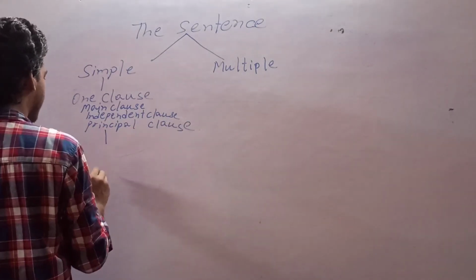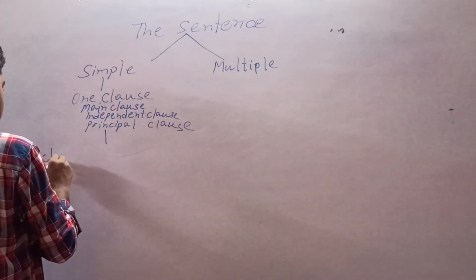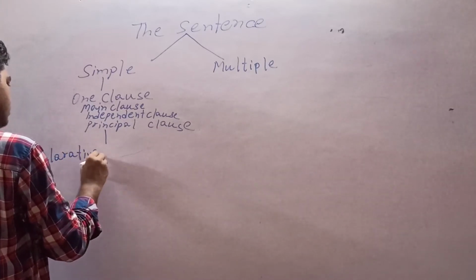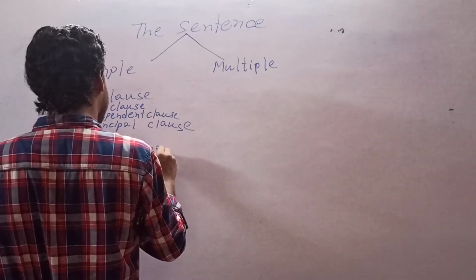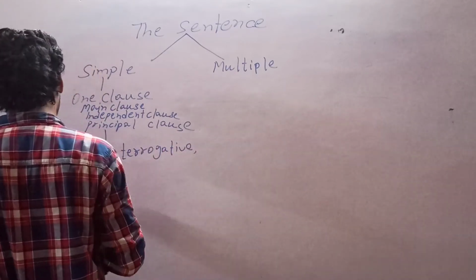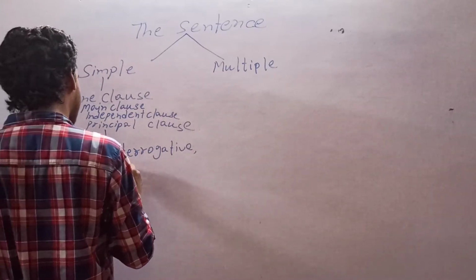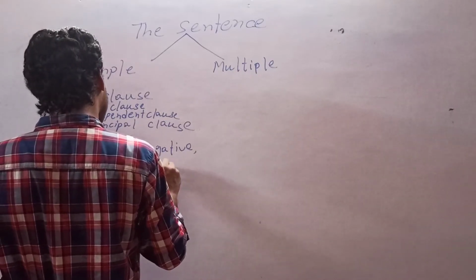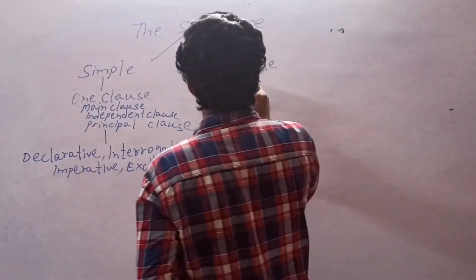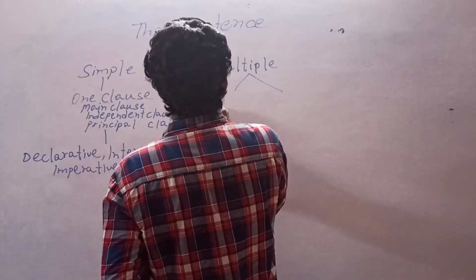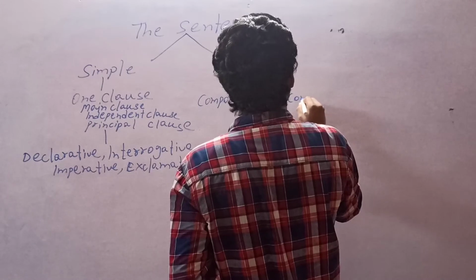Simple sentence is further divided into four types: declarative, interrogative, imperative, and exclamatory. Multiple sentence is divided into two groups: compound sentence and complex sentence.